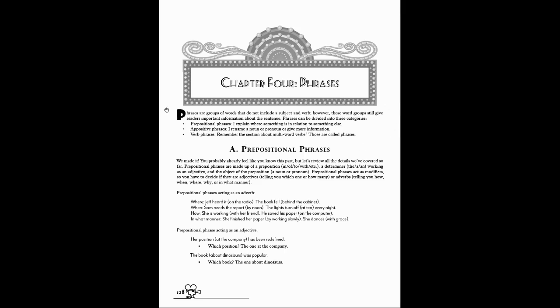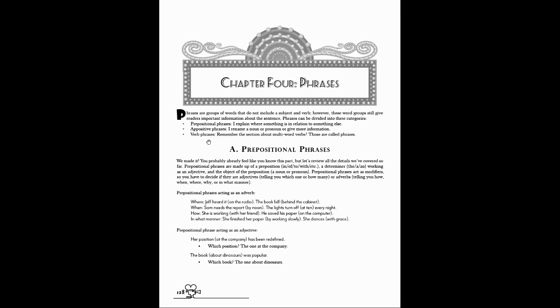This is Chapter 4, Phrases, and we are on Part A, which is Prepositional Phrases. This whole chapter talks about three different kinds of phrases: prepositional phrases, appositives, and verb phrases. And just a reminder, a phrase is a group of words that does not include both a subject and a verb. You may have a subject, you may have a verb, but you're not going to have both of them together in the same space. And that's what makes it a phrase and not a clause. Clauses have subjects and verbs acting as subjects and verbs.